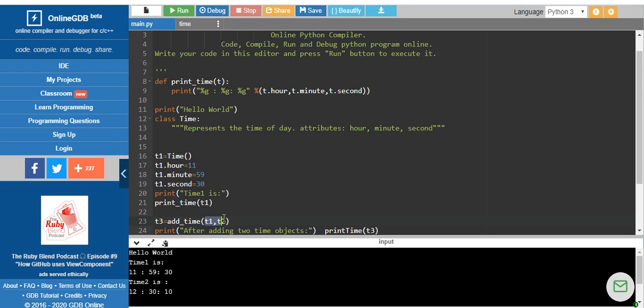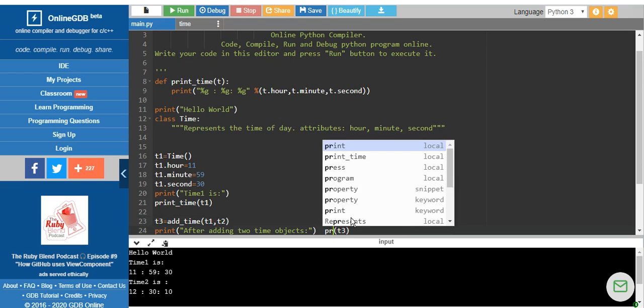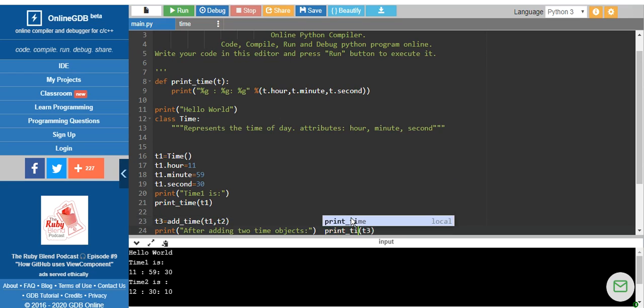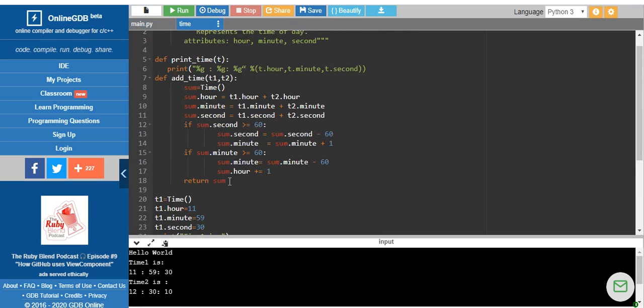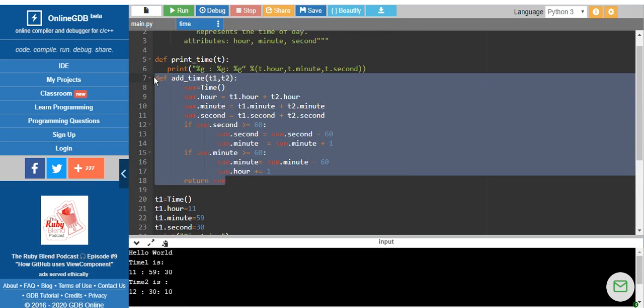There should be no modifications on t1 and t2, but it should give me a different output by performing the addition of these two. After adding, I am going to again use print underscore time of t3, where t3 will be the output object. So now let's just see what the function is and how it works.